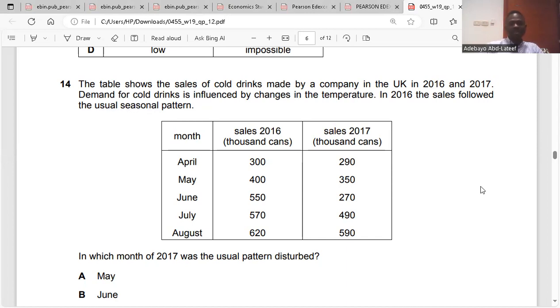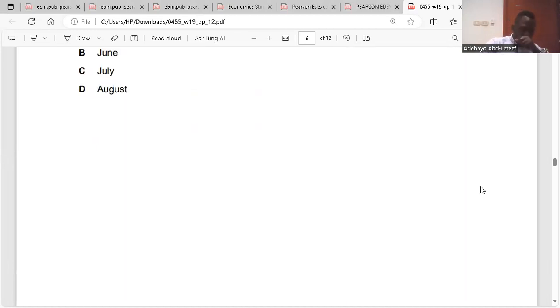Do you get it? Yes. So the pattern is disturbed in June. Is it clear now?